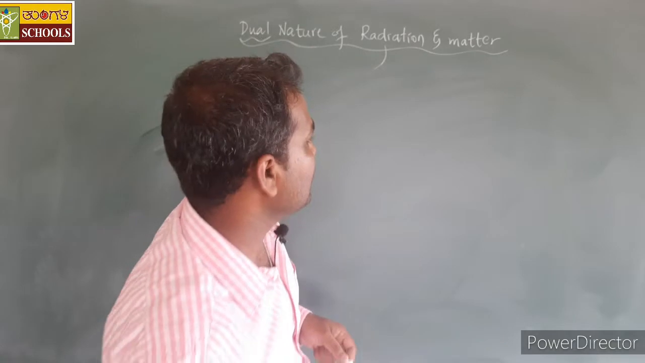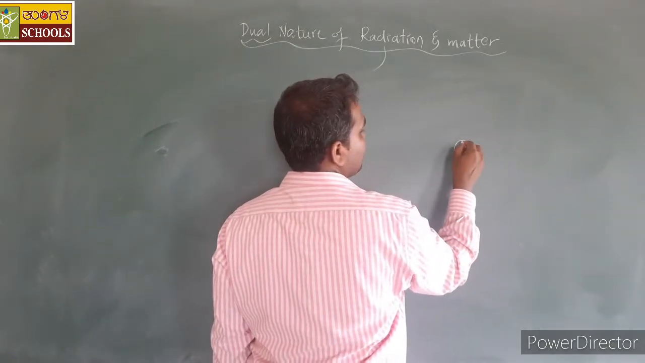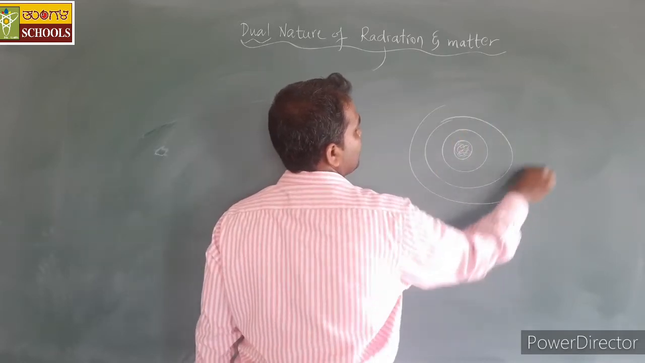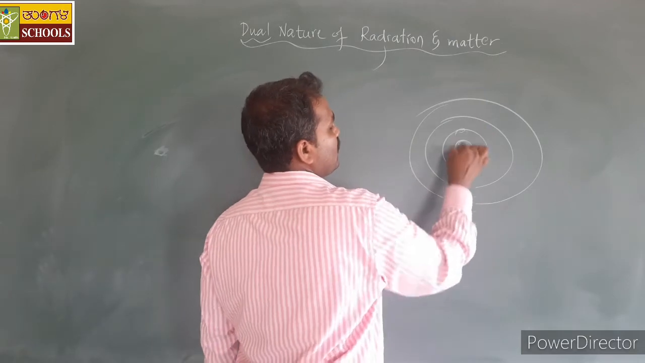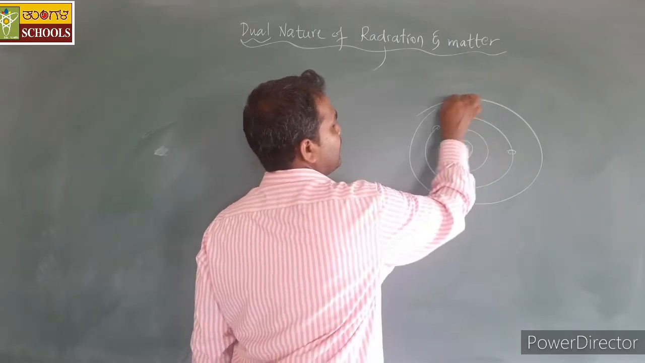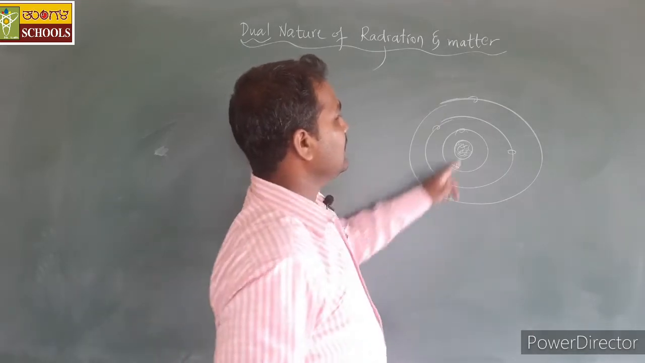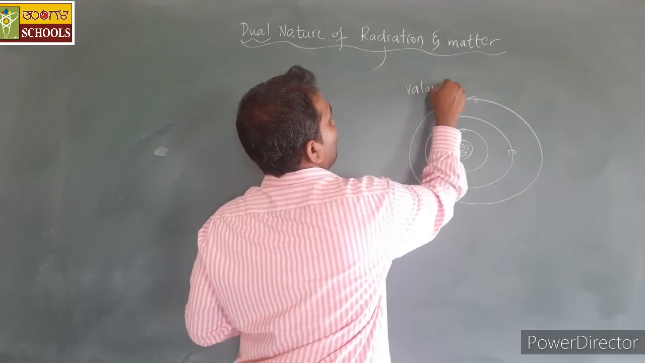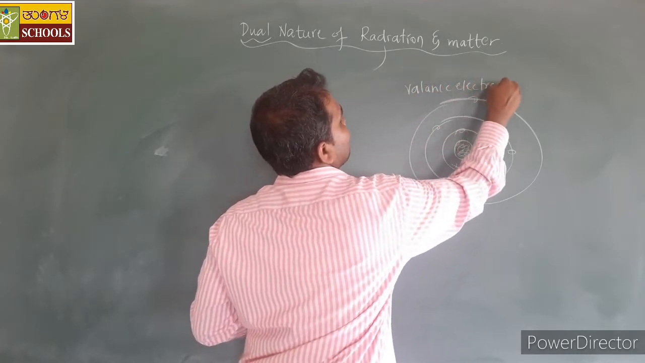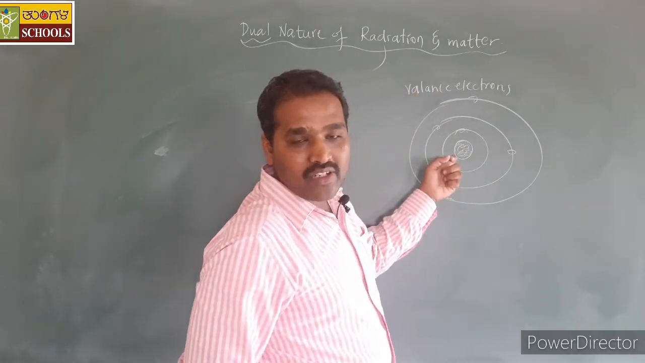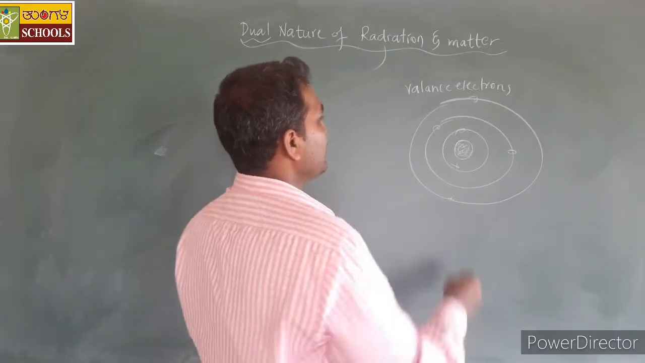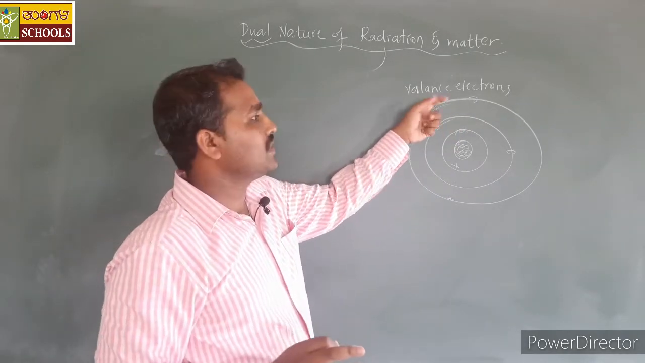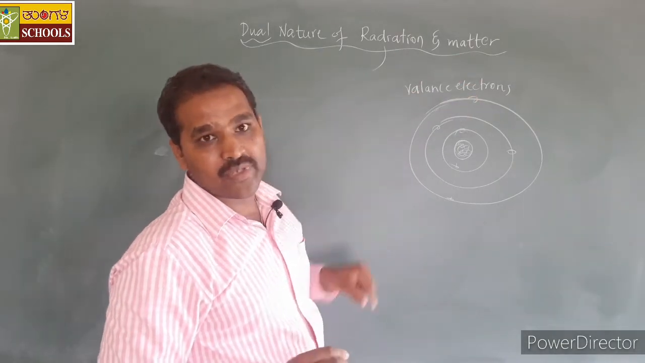As we know, any atom consists of a certain number of protons and neutrons in the nucleus, and the electrons, depending on their energies, will be revolving around the nucleus in different orbits. The electrons which are in the outermost shells are also called valence electrons. Valence electrons are loosely bound by the nucleus. When these electrons gain energy from any other source, they can liberate out of these orbits.